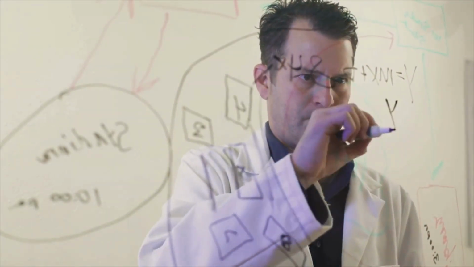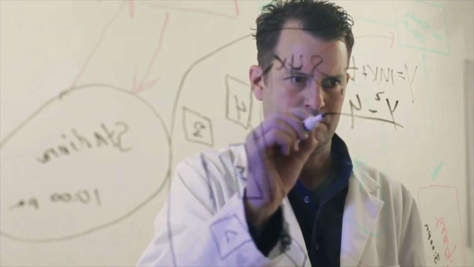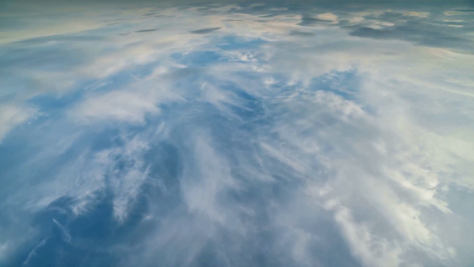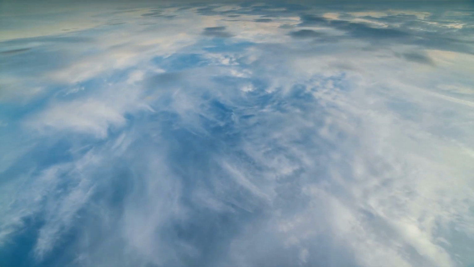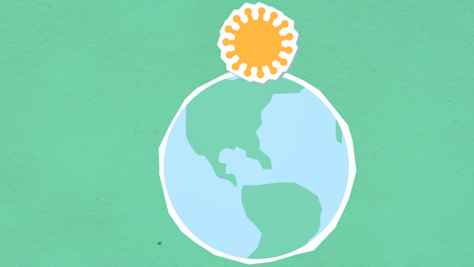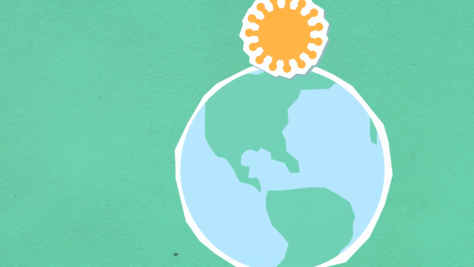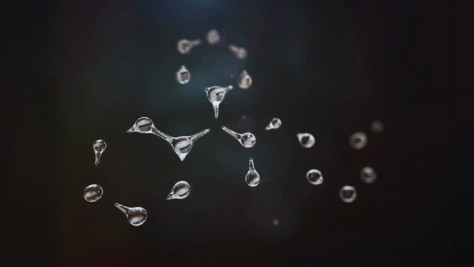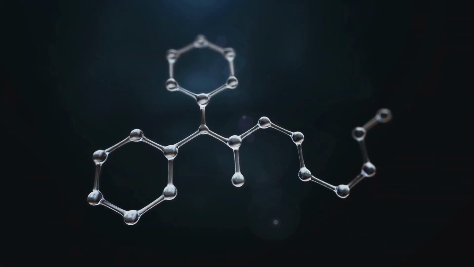Section 7. Electronic polarizability, ozone's balancing act. High above Earth's surface, in the stratosphere, lies a protective layer of gas called ozone. This ozone layer, though relatively thin, plays a crucial role in shielding life on Earth from the sun's harmful ultraviolet radiation. Ozone's ability to absorb UV radiation is governed by electronic polarizability.